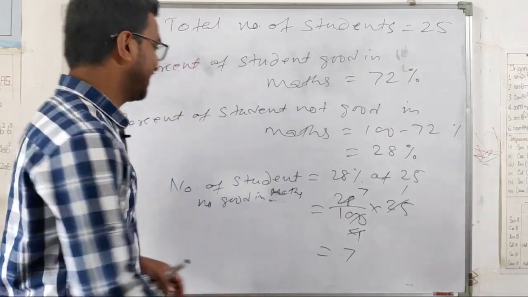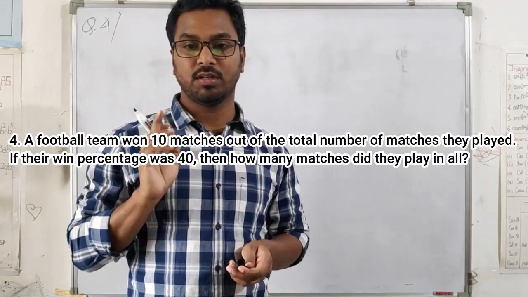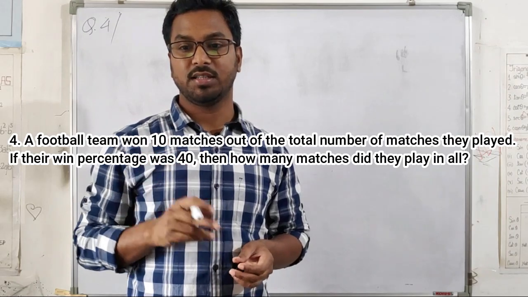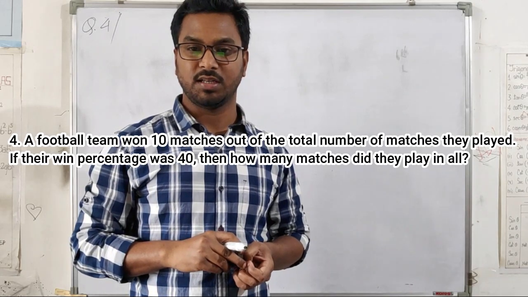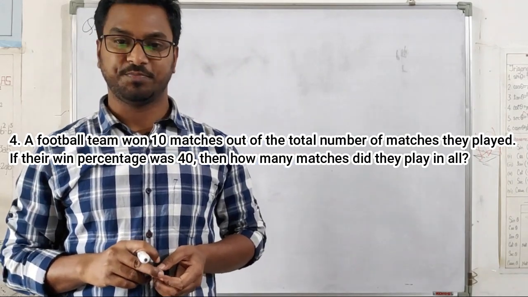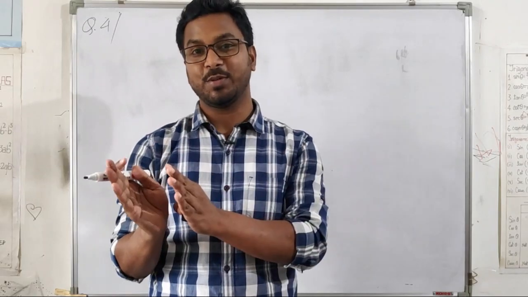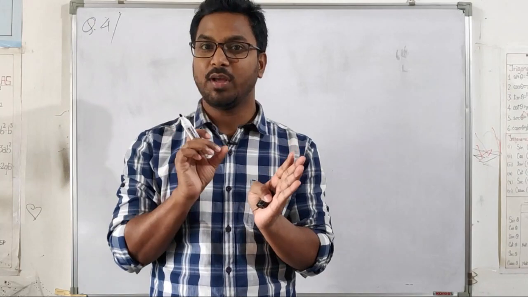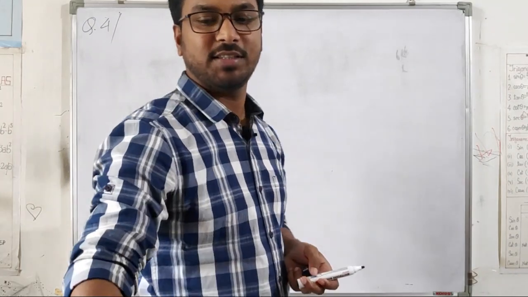Fine. Our next question is given: a football team won 10 matches out of the total number of matches they played. If their win percentage was 40%, then how many matches did they play in all? Now here it is saying they won 10 matches out of total, and that is equal to 40%, isn't it? So 40% is equal to 10 matches.